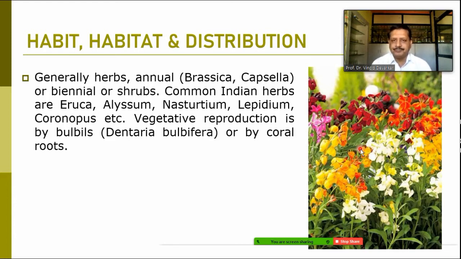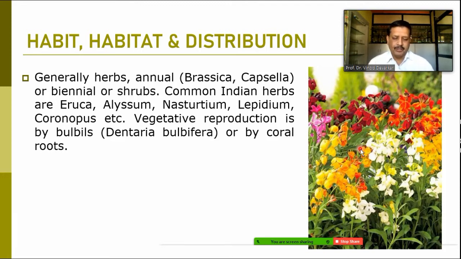It is common in Indian herbs like Eruca, Alyssum, Nasturtium, Lepidium, Coronopus, etc. Vegetative reproduction by bulbils is noted in Dentaria bulbifera, or we can say the coral roots.